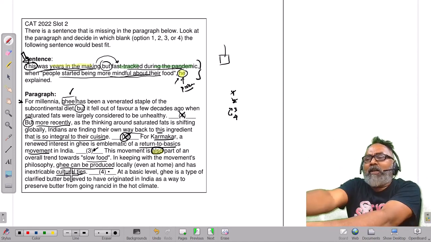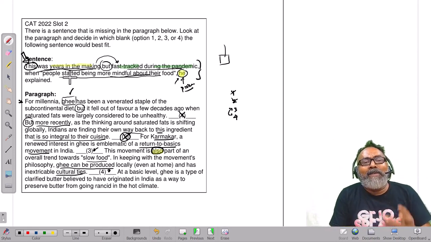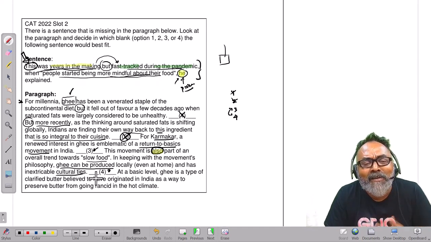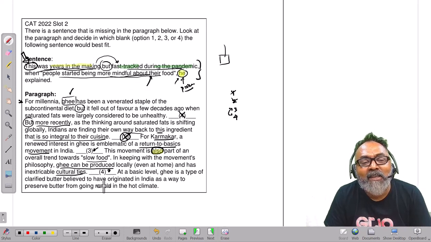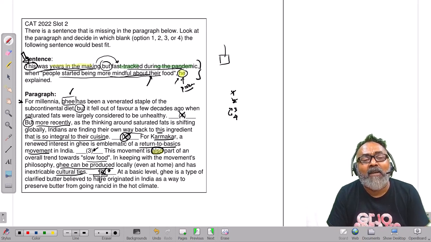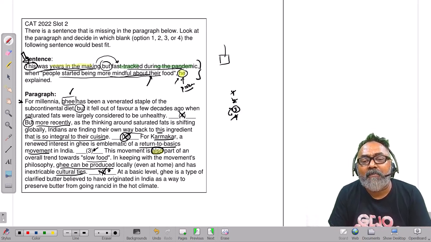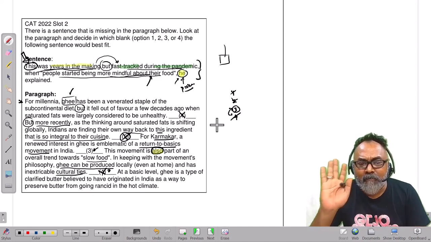We have gone into culture. How will I put this here? This was years in the making. During the pandemic, when people started being mindful about the food, he explained, but it's about culture. It's about being mindful about their food. It's about culture. At a basic level, ghee is a type of clarified butter believed to have originated in India as a way to preserve butter from going rancid in the hot climate. So we can't put it here. Answer choice is 3. See, it will work.